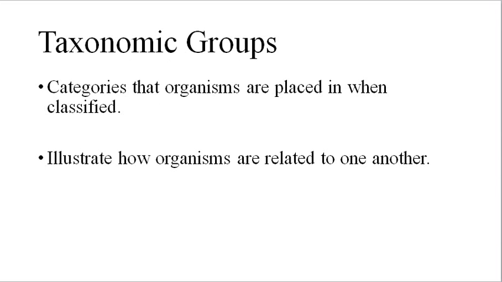Organisms are classified by placing them in a hierarchy of categories. Think of these categories as a series of nested boxes, with smaller boxes arranged in larger boxes. The more categories two organisms share in common, the more closely related they're considered to be.